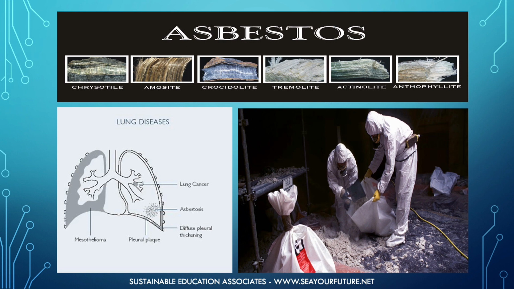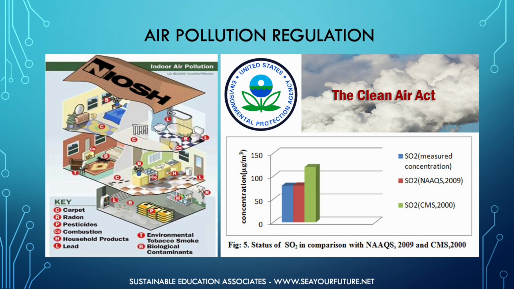You might think that a good way to solve the air pollution problem is for the government to pass laws that set limits for harmful contaminants. Since the 1970s, the United States has passed many such laws that have resulted in maximum contaminant levels, or MCLs, for both indoor and ambient air, especially for the most hazardous substances.